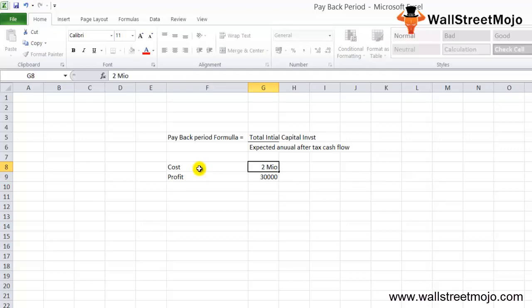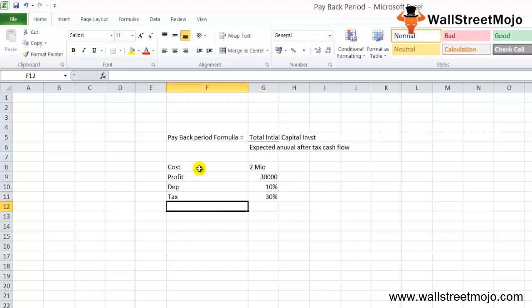I'm just writing 2 million over here. Now the depreciation is, let's say, 10%, and the tax is 30%. Okay, so let's say the taxes are 30%. Once you do that, let us calculate the payback period of the project. So let's see the answer.